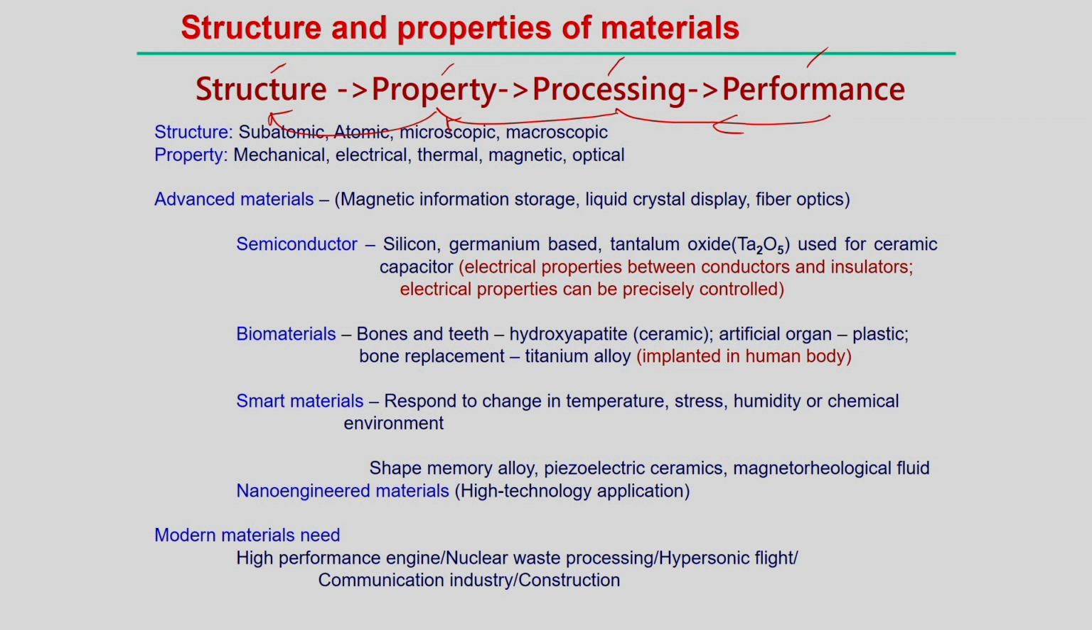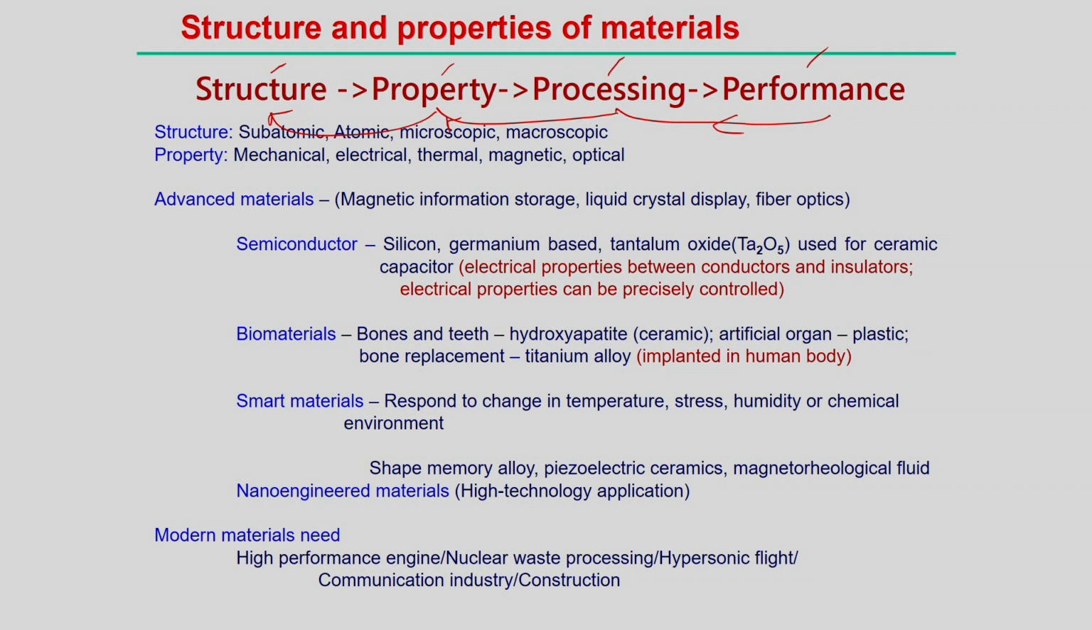So, when you analyze the structure of a particular component or material, there are several scales to understand the structure of a particular material. For example, the subatomic scale, the atomic structure, then the atomic scale, then the microscopic grain scale. The microscopic scale means you can observe the structure and properties of a particular material when you look through the microscope. Then there are the macroscopic properties.